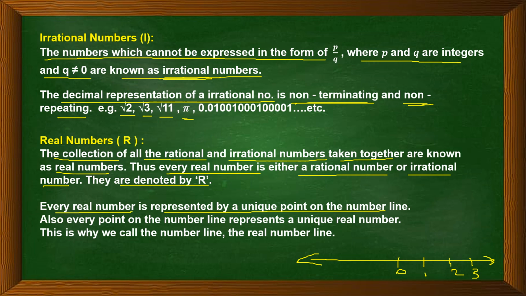And all the negatives we have on the left hand side, right? So every point on the number line represents a unique real number. Every real number also is a unique point on the number line. You can take any point over here, it will be a real number, right? So that is why we call this number line a real number line.